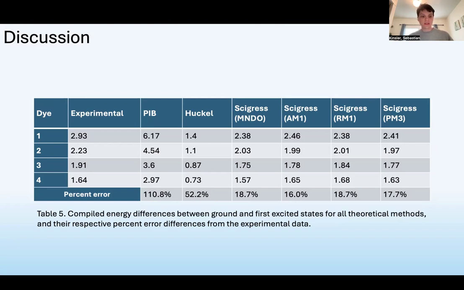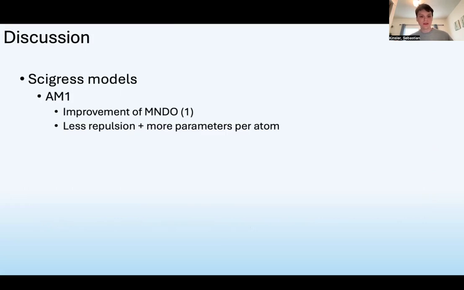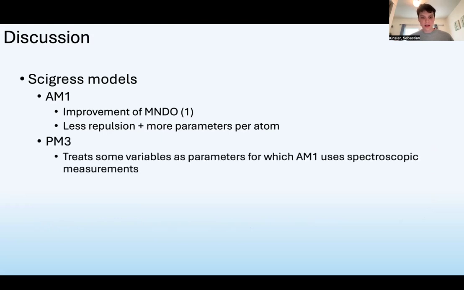When analyzing the models behind each Cygress theory, we can see why AM1 is the best of the four models, as they're all intimately related. AM1 is just an improvement of the MNDO model with less repulsion between close atomic cores and twice the number of parameters per atom as MNDO. Additionally, PM3, the second best Cygress model, differs in the fact that it treats some parameters as variables, while AM1 takes advantage of actual spectroscopic measurements, making it perfectly suited to the nature of this experiment.